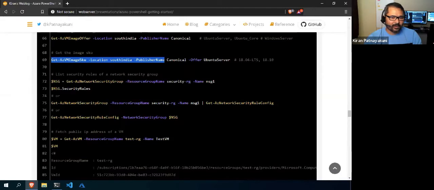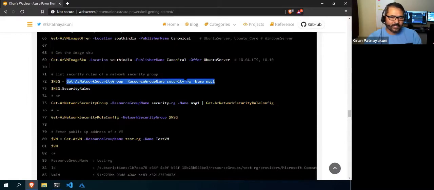First you get the NSG rules of a particular NSG. Suppose you have an NSG with the name NSG1 in the security-RG resource group. First you need to get that information into one variable, and then use the dot notation.